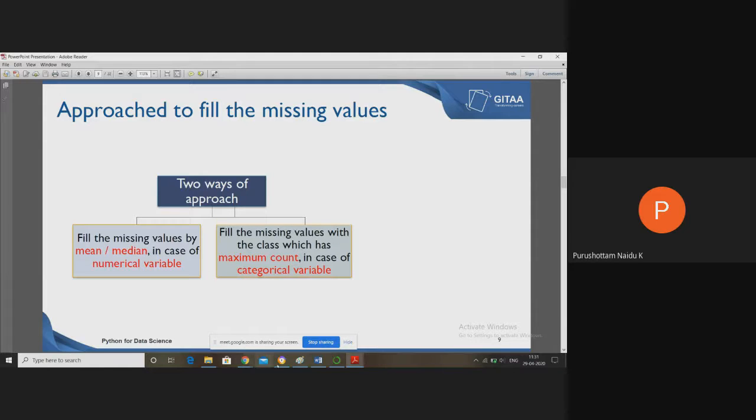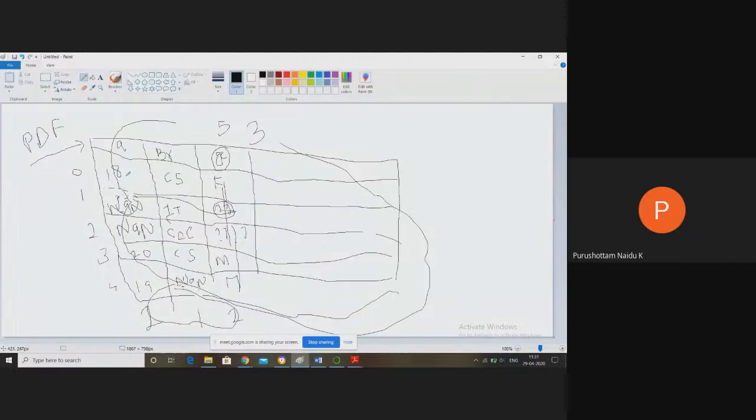Let's take this example. For numeric, just replace with the mean of these three: 18 plus 20 plus 19 divided by 3. That value can replace the NaN. Now let's take branch: CS, IT, ECE, CS. Which class occurs most? CS. So the missing value can be replaced with CS. Similarly for gender: female, male and male. Which occurs most? Male. That's why these are replaced with male. Those are some of the approaches to fill the missing values.